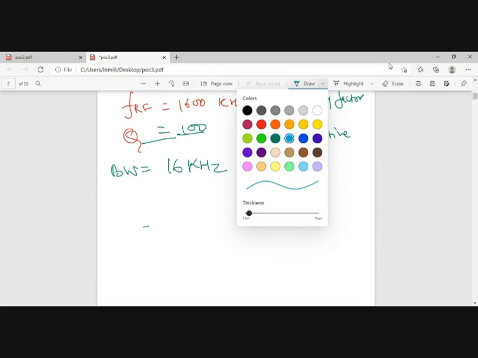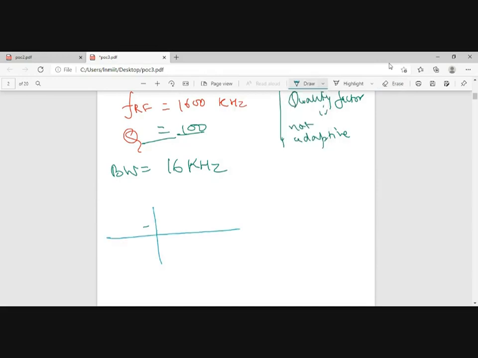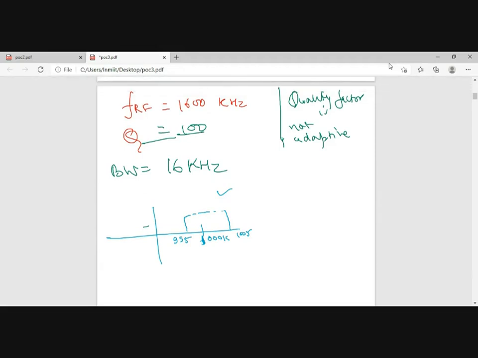I am saying that my station was transmitting at FC, suppose 1000. Let's see the previous example: my center frequency was 1000 with a bandwidth of 10 kilohertz. That means 995 on one side and 1005 on the other. This was okay because it was transmitting with 10 kilohertz bandwidth, and we have tuned it,